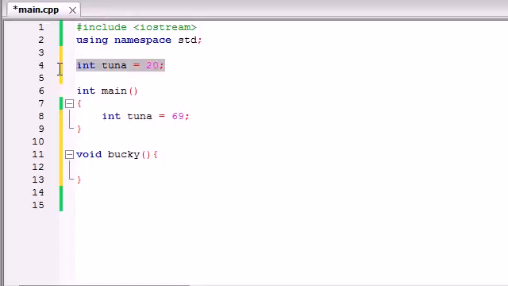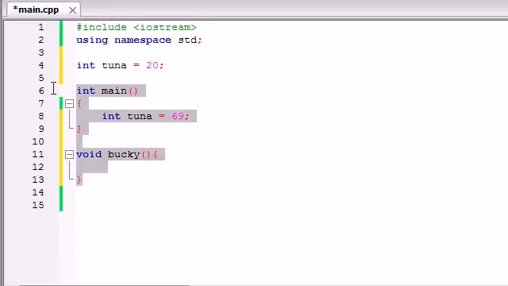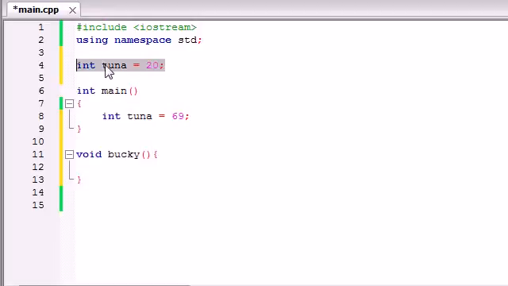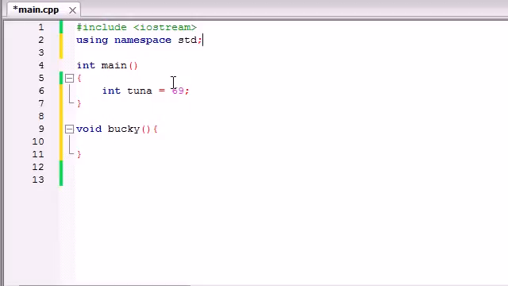Whenever you make your variable outside the functions, then every single function can access this tuna variable. So this function can use it, Bucky can use it. Every function has access to this variable. But for example, say you only made your variable inside one function, so you only made this variable inside main. That means that whenever Bucky tried to use the variable tuna, it's going to get an error message. So check it out. It says, tuna, what the heck is tuna?